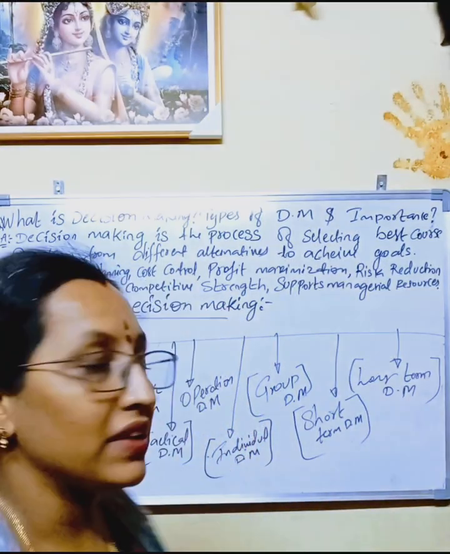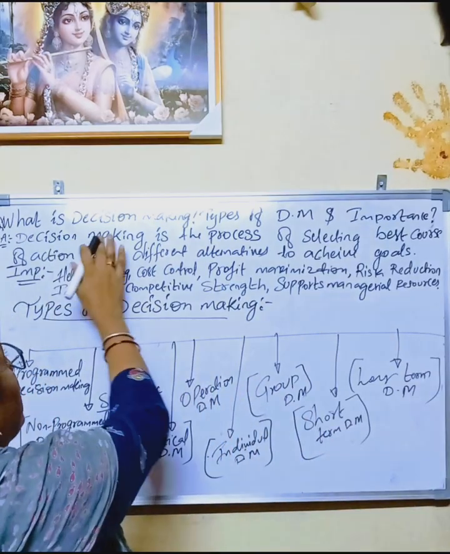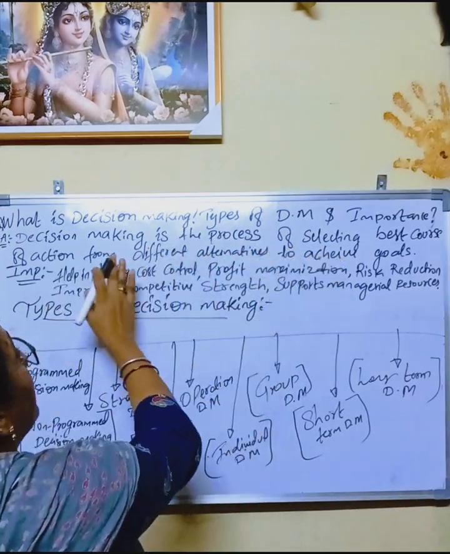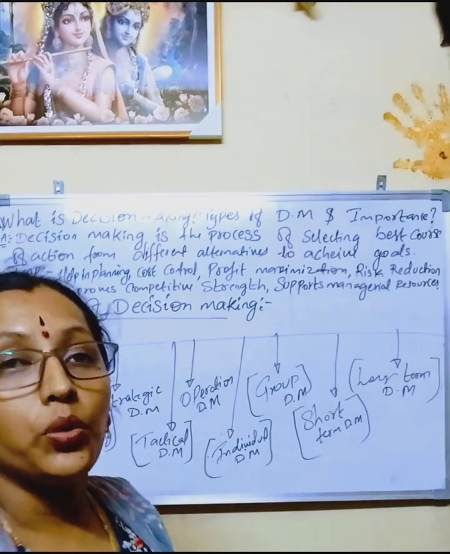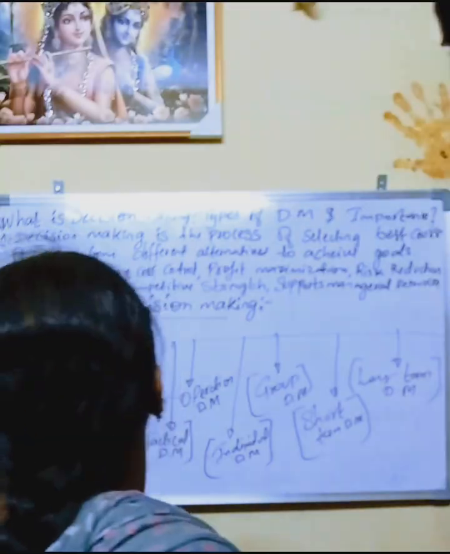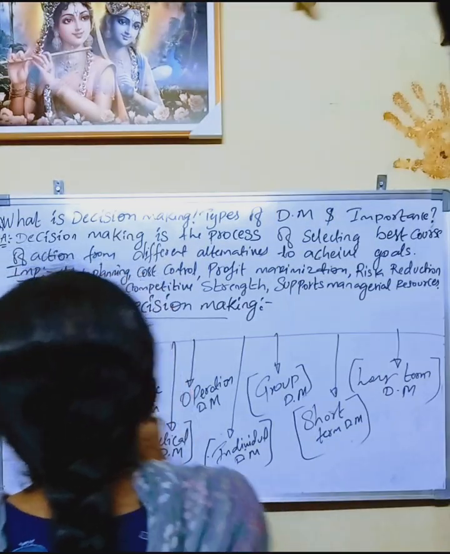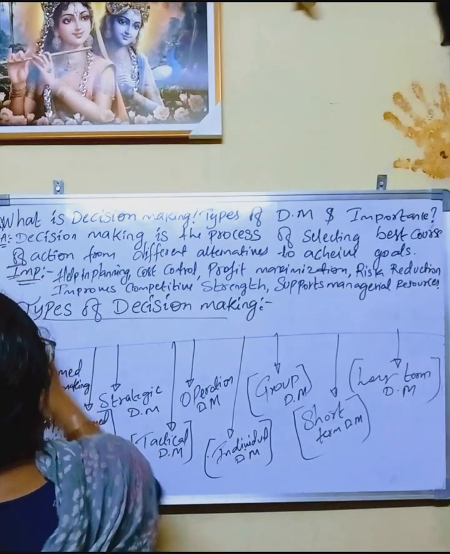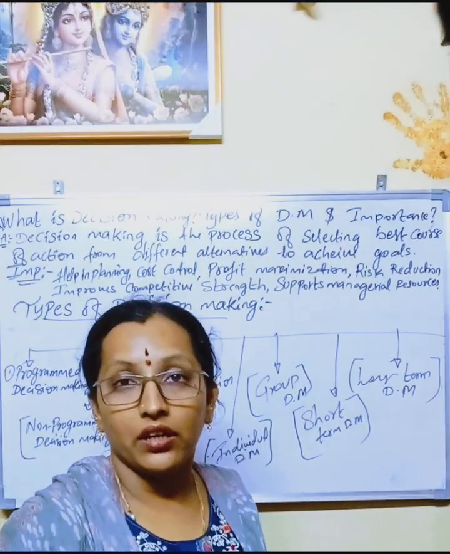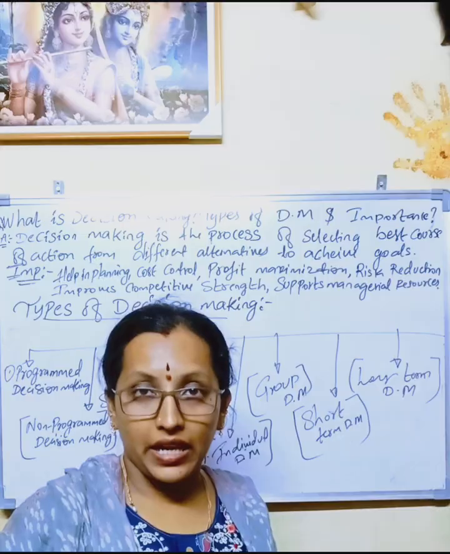Once again, please see: decision making is the process of selecting the best course of action from different alternatives to achieve goals. And one more thing: how is it important? Decision making is important in helping planning.